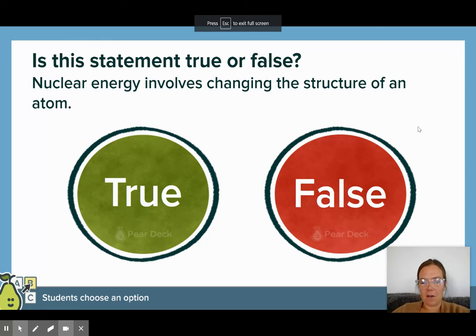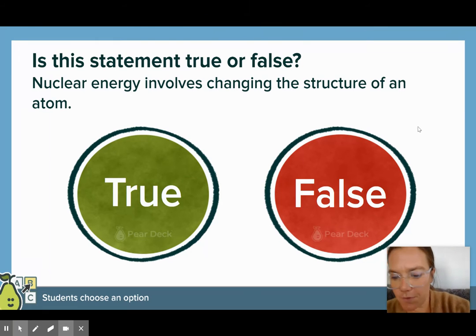Based on that and our understanding of nuclear reactions and nuclear energy, is this statement true or false? Nuclear energy involves changing the structure of an atom. So that is true. Nuclear reactions that release nuclear energy result when the nucleus, the middle of an atom, is actually changed to form a different atom.